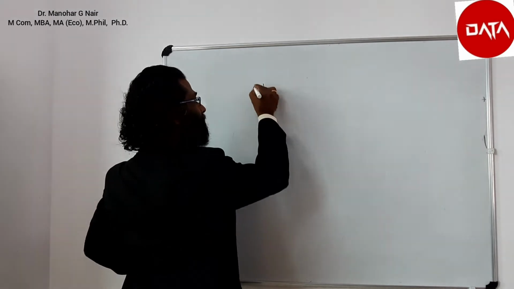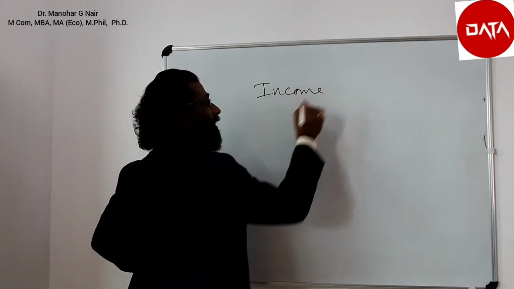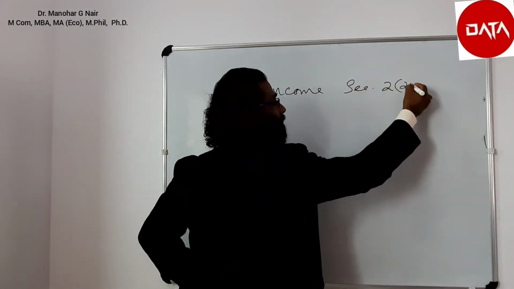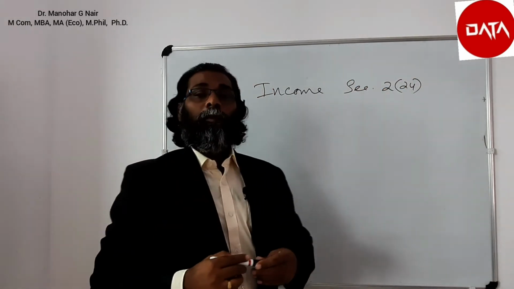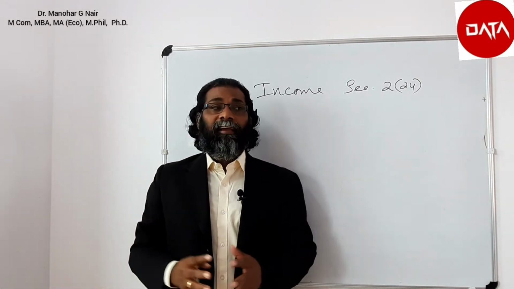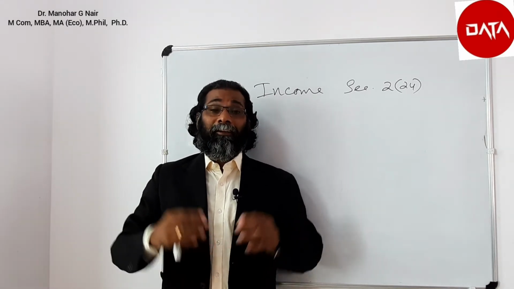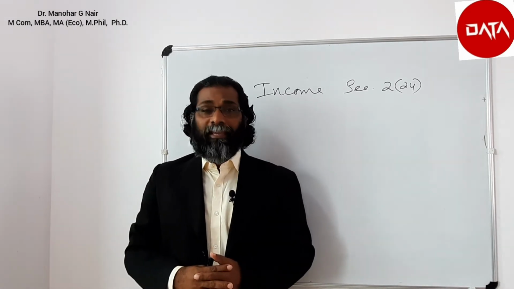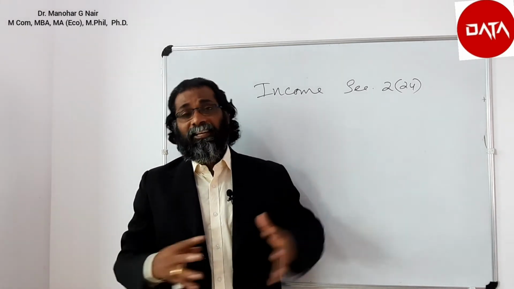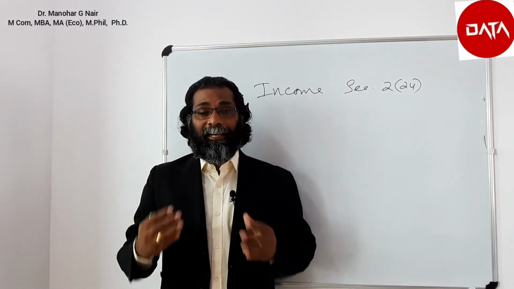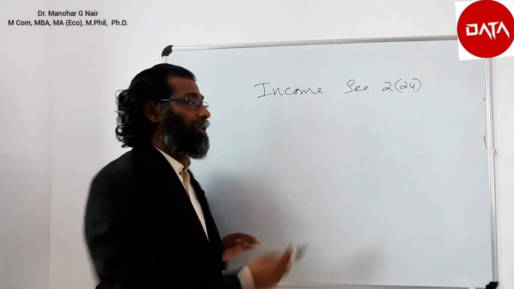Now let us discuss the term income. As per section 2(24), there are about 28 items for defining the term income. But for our easy understanding, we can consolidate this definition into 5 broad heads as per the provisions of the Income Tax Act. The first head of income is income from salary.